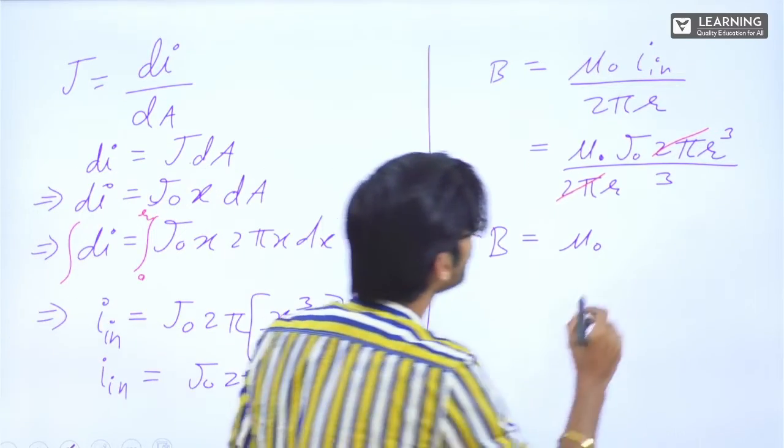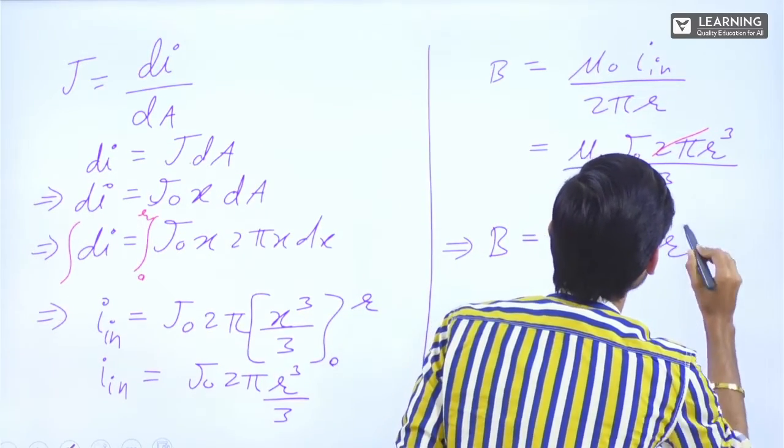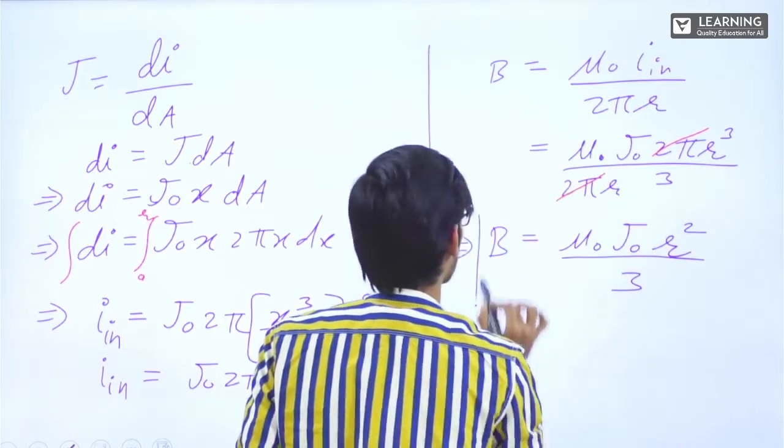What are we left with? Mu naught J naught r square by 3.